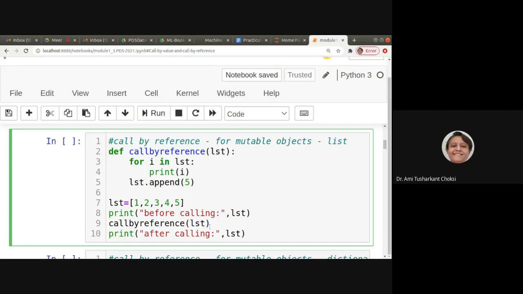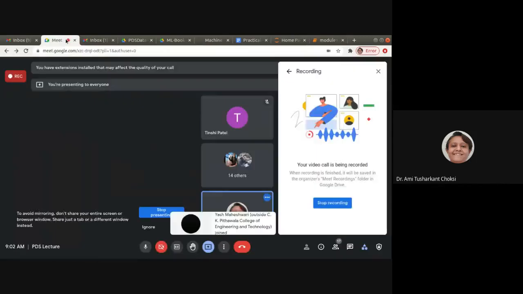Call by reference lst. We are calling the function and passing our list having 1, 2, 3, 4, 5. Now, what happens inside this list? The value is being appended.